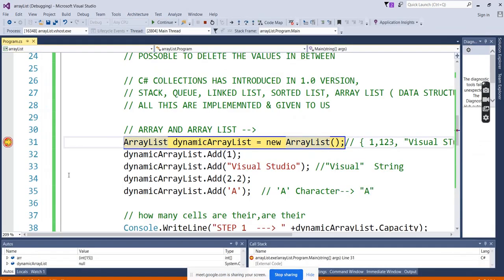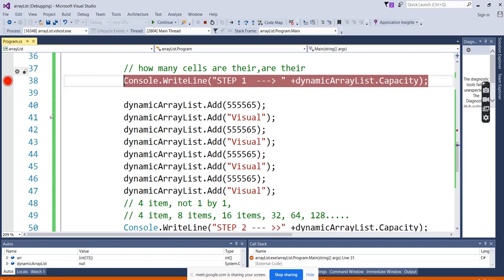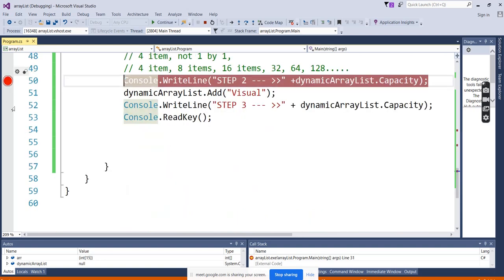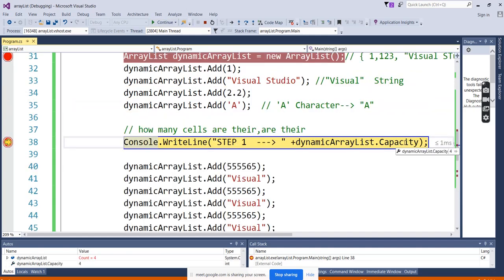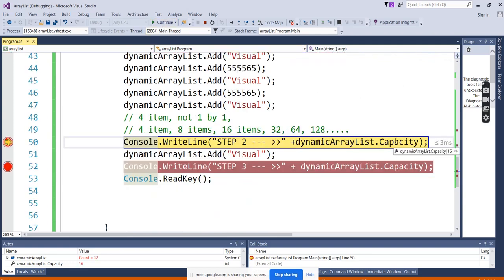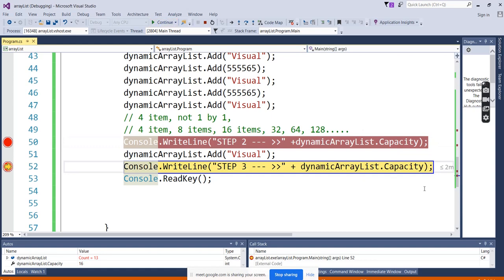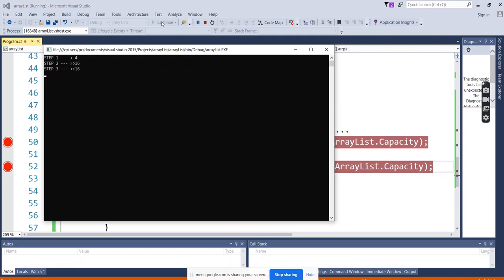See here, the capacity for step 1, step 2, step 3. Just keep the debugger on, and you come to know what's happening internally. So here the capacity is 4, it starts with 4, then it will go to capacity 8, and then 16. Because here itself we crossed the values, so it's already 16.